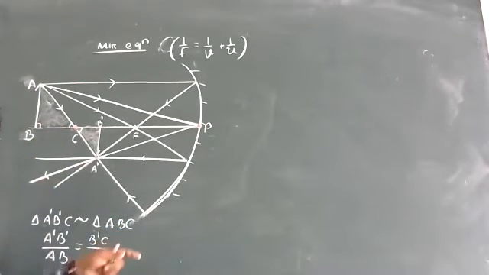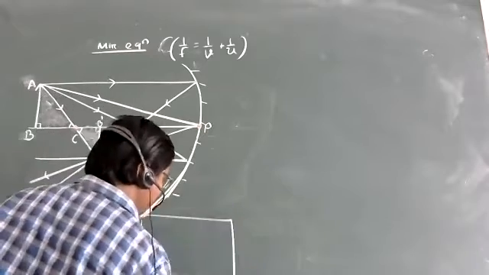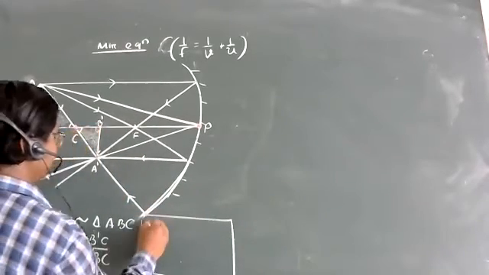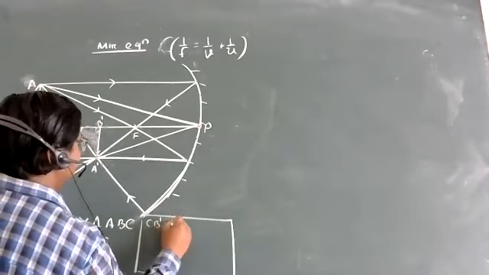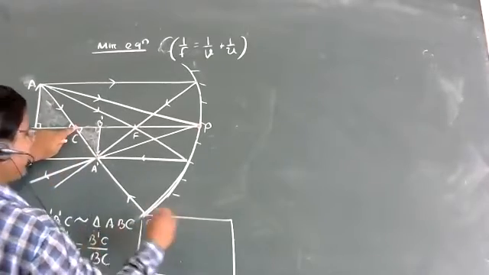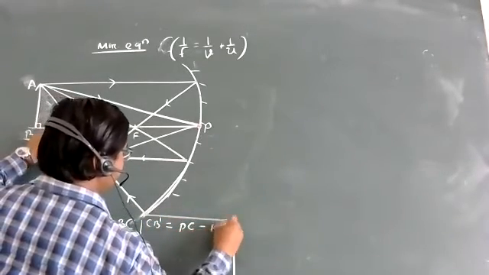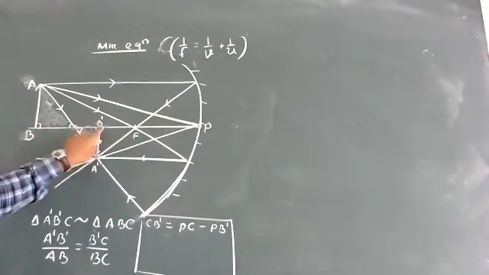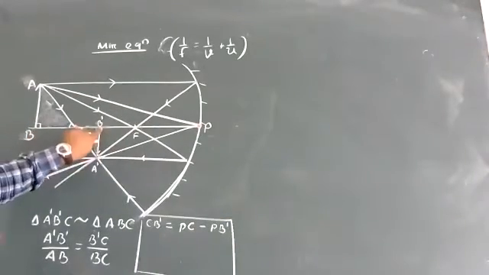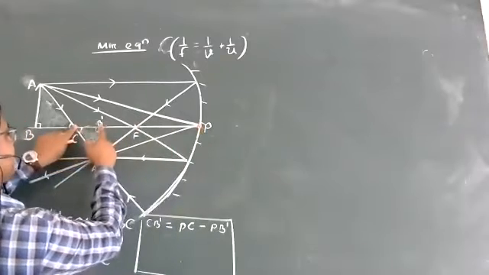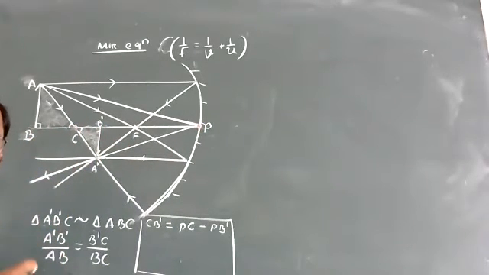So let us find it first, then we will put it here. How to find B prime C? B prime C or CB prime is equal to PC minus PB prime. Please check it. B prime C is this total distance minus this distance. Do you agree with this or not?